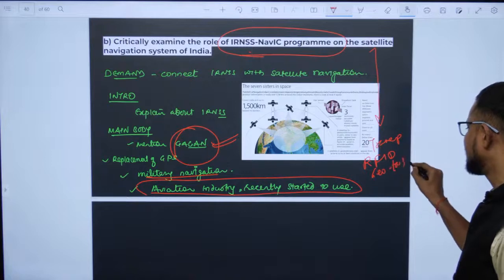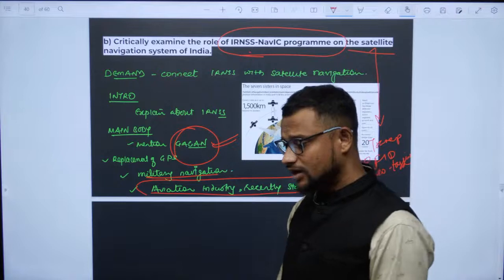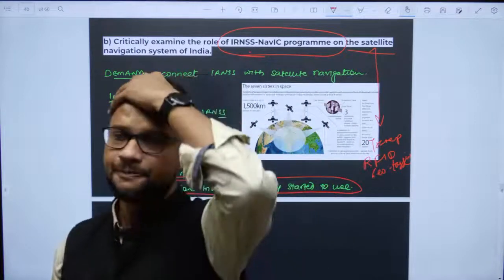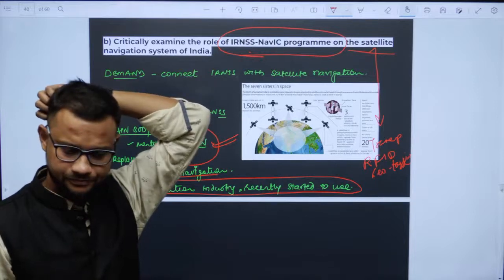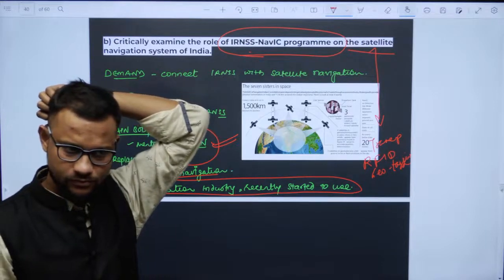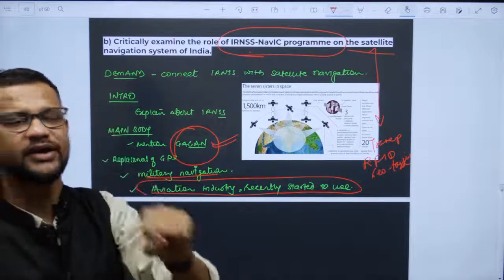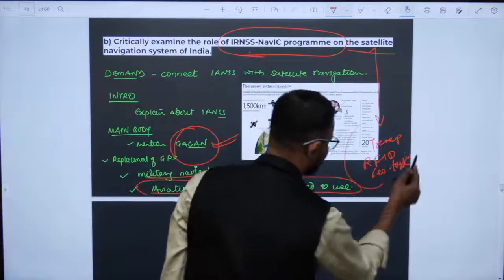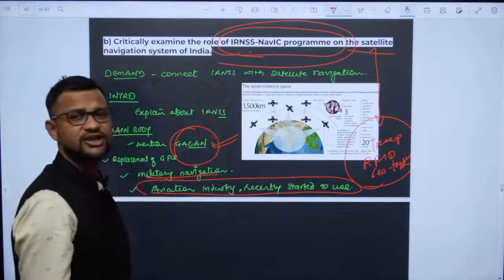It is again navigation by satellite connection, or even that toll tag by the Ministry of Transport, on the vehicle for toll collection. That kind of technique is a result of this navigation and connection program.